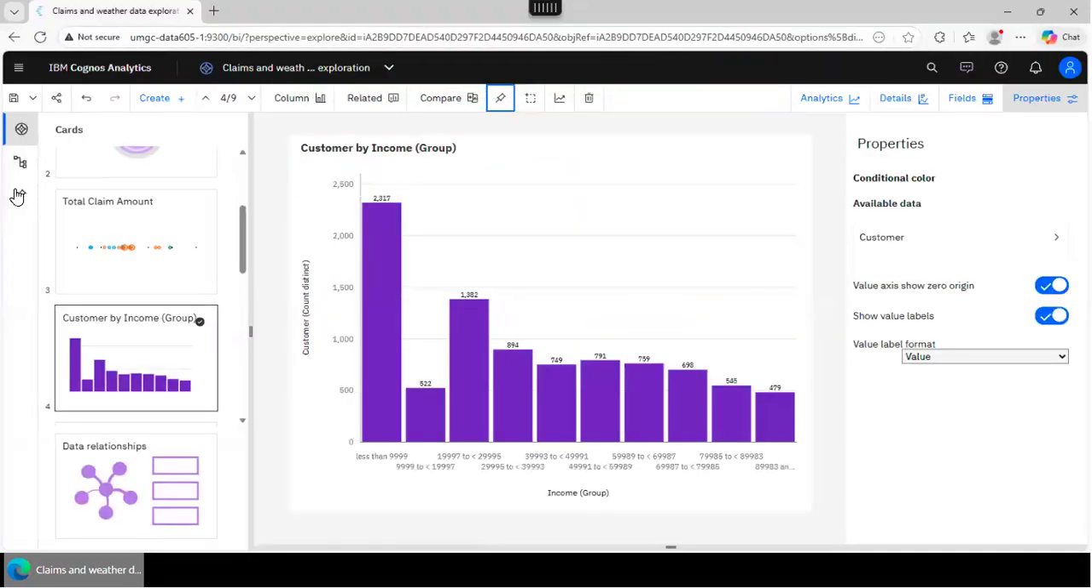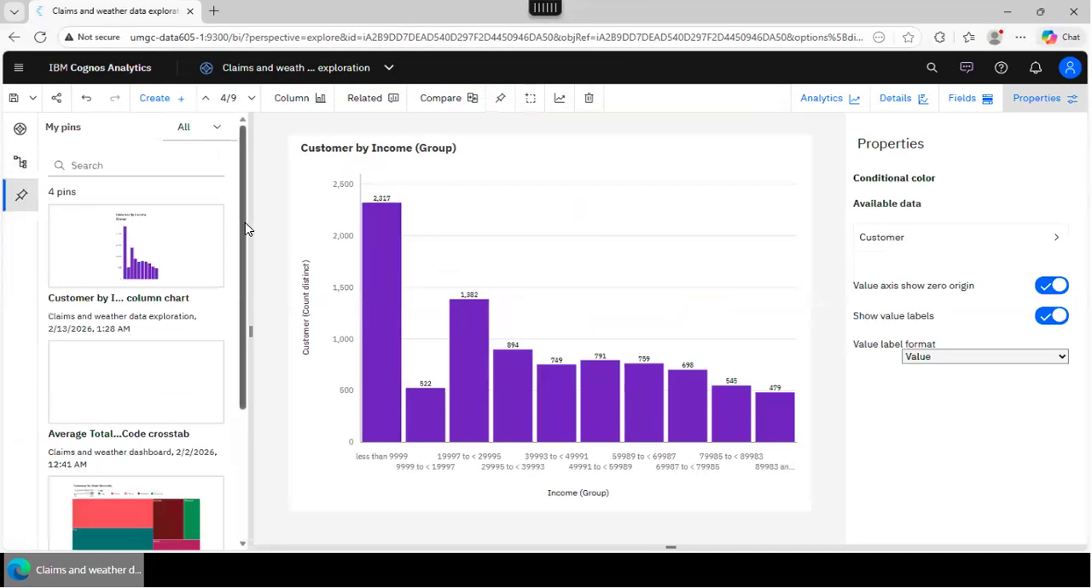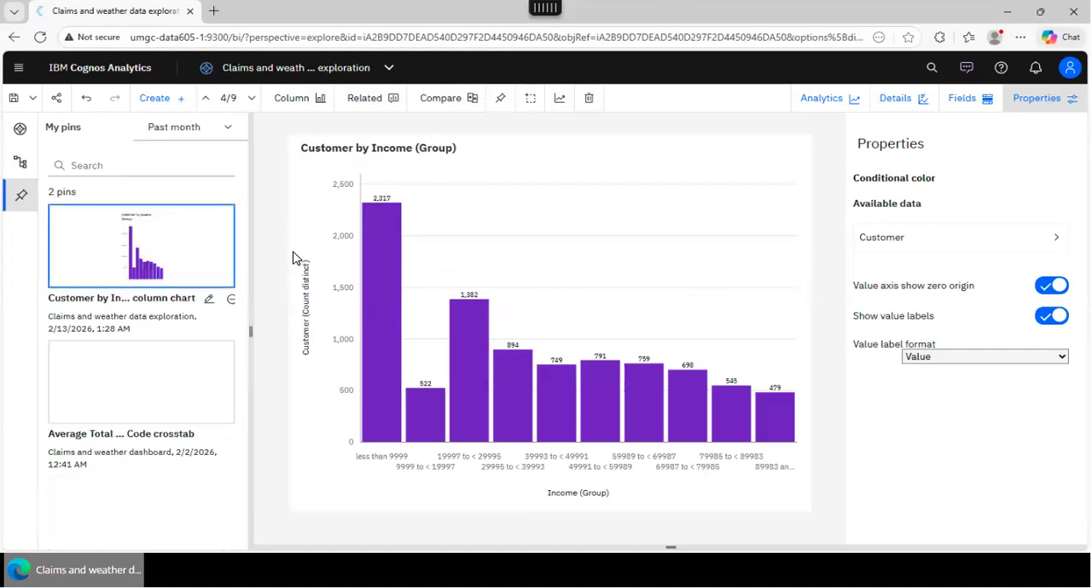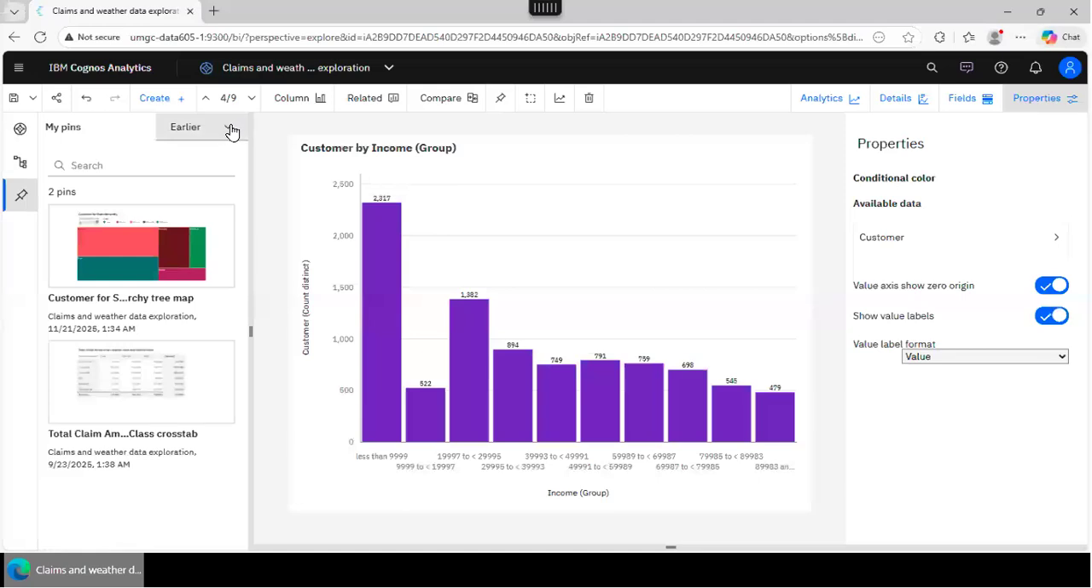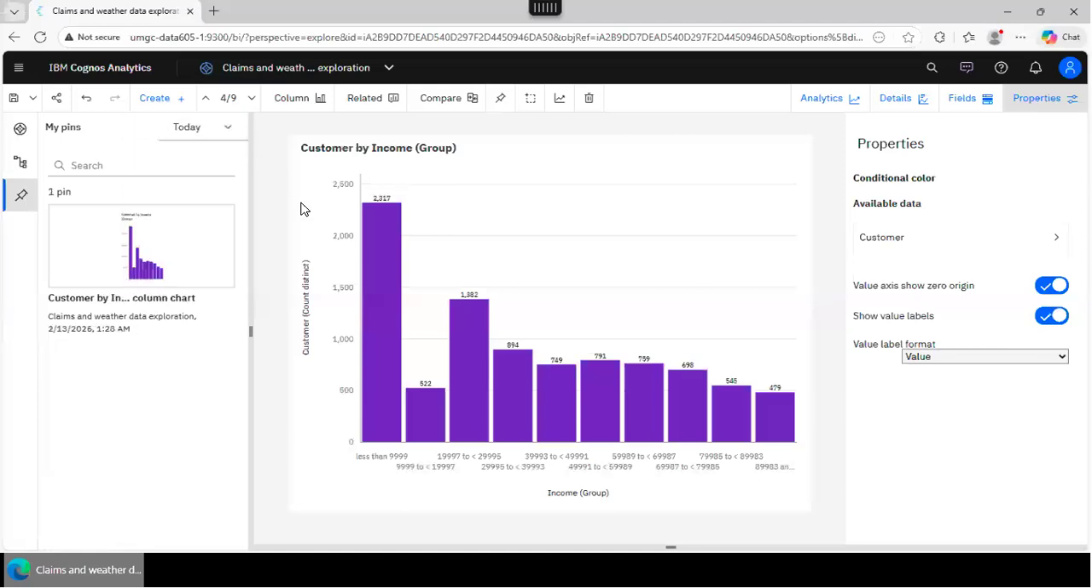And this will add this to here. And I have the whole video on pins where I showed you how to filter pins. For example, you can filter what you added in the past months, what you added earlier, or something that I added today. I added just one today, right?